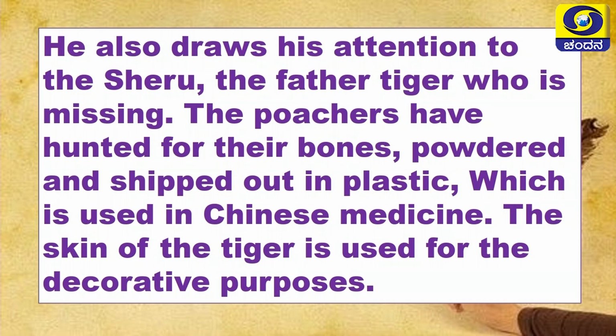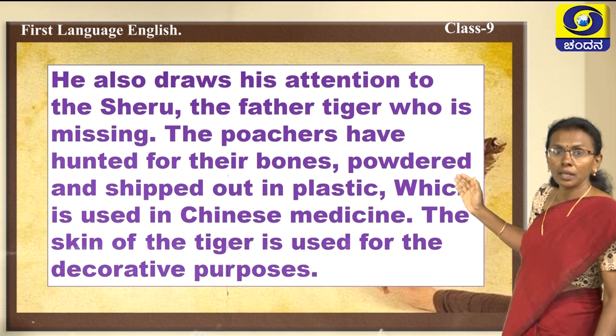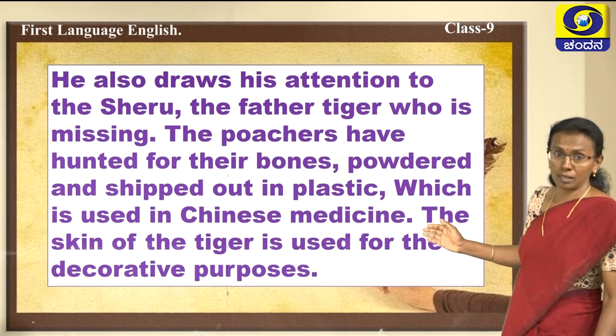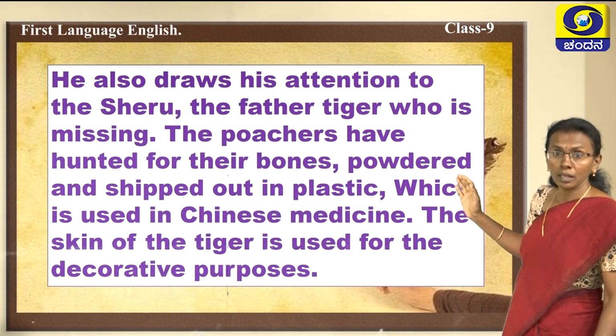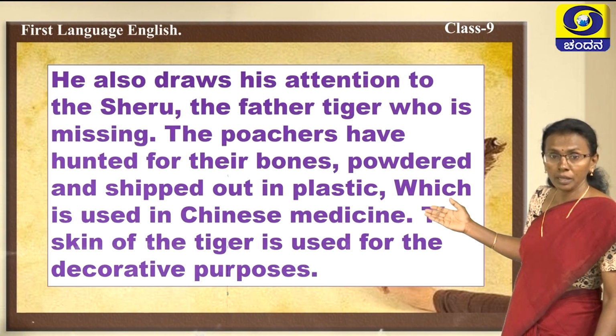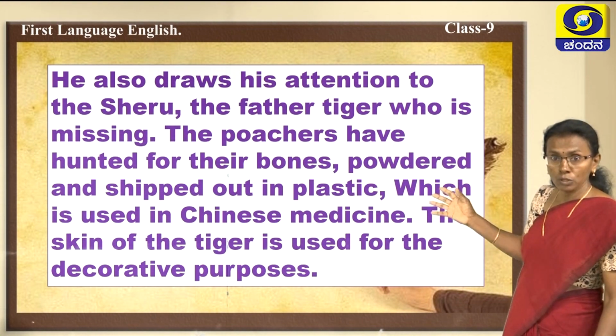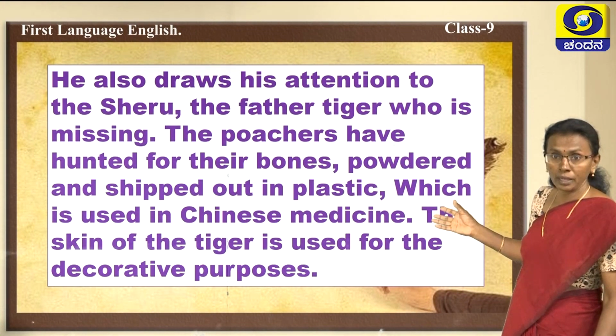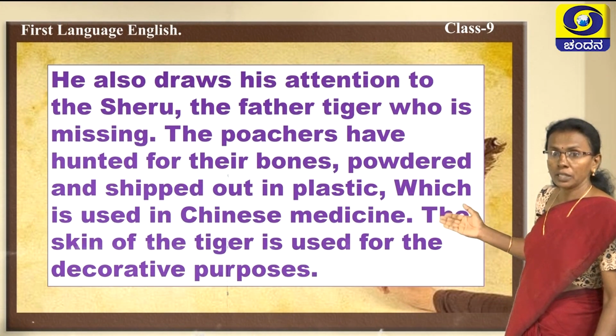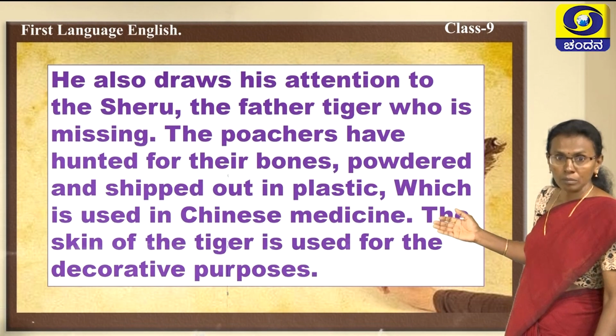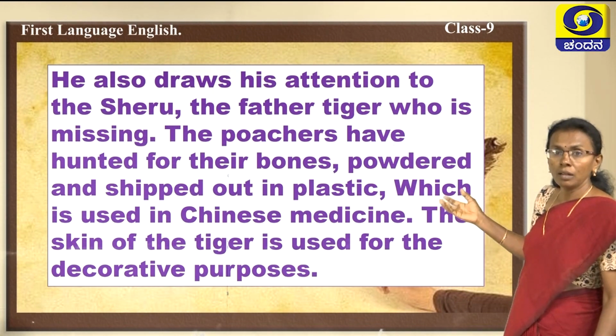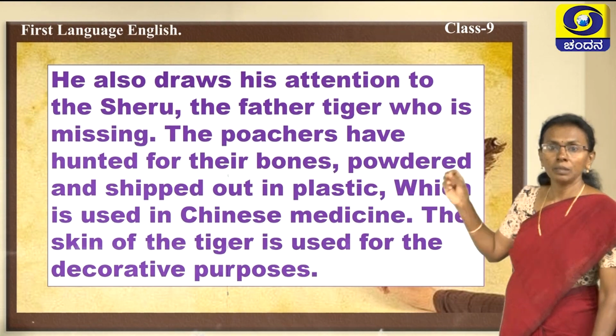Poachers are none other than those who kill illegally, who kill for their selfish nature. See there, the poachers have hunted for their bones, which are powdered and shipped out in plastic. Why is it so important for the bones to be powdered? You need to understand why: it is used in Chinese medicine. Many believe that if a sick person takes the powdered bones of the tiger, they will be healed.